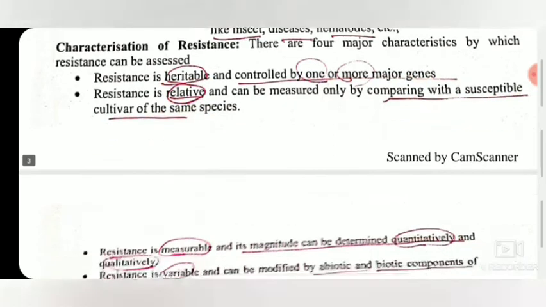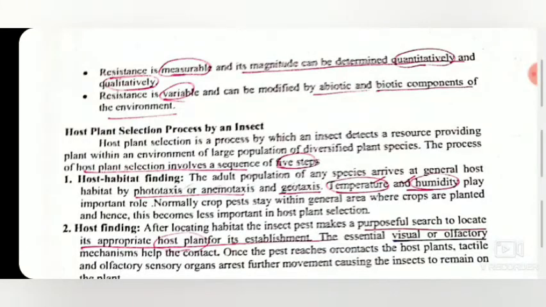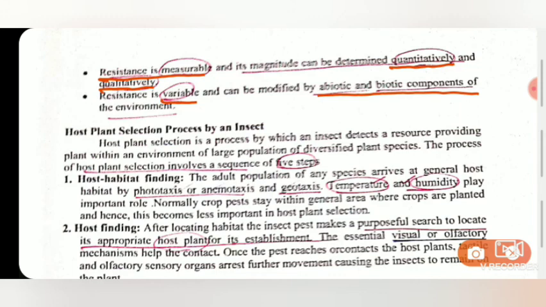Then comes, resistance is measurable. We can measure the resistance. Its magnitude can be determined quantitatively or qualitatively. Like we can measure resistance in terms of immunity, low resistance, high resistance, moderately resistant, susceptible, highly susceptible. These are different measures of resistance, different scales. So resistance can be measured, and resistance is variable. We also saw this: it can be modified by environmental factors, biotic and abiotic components of the environment.